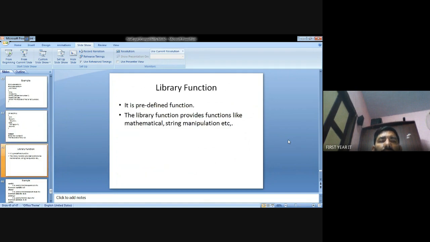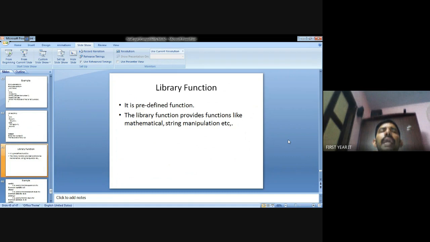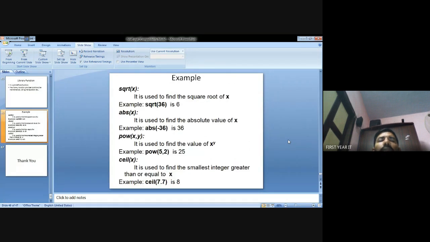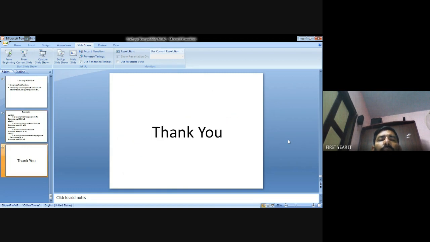So next one, the library functions. Library functions are called predefined functions. What are the library functions? They provide mathematical and string manipulations. The mathematical ones are sqrt, abs, pow, ceil. Sqrt means a power 2. So using a power 2, that is using sqrt. This is called the mathematical library functions. Okay, thank you.